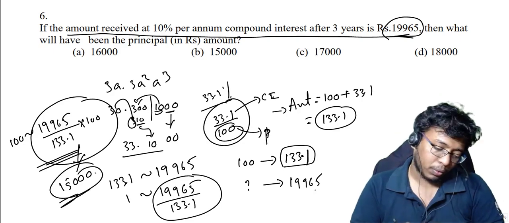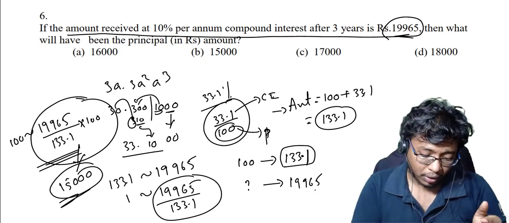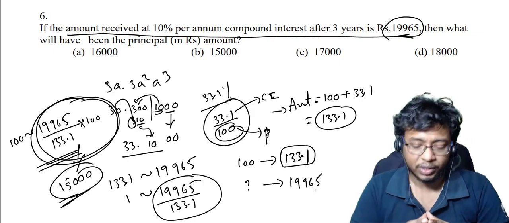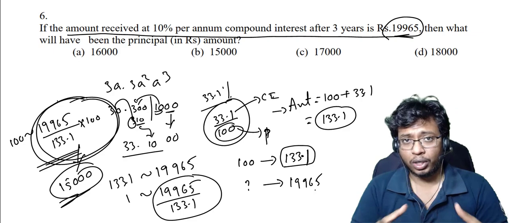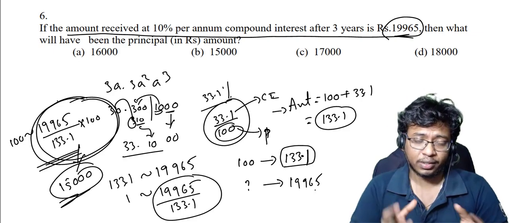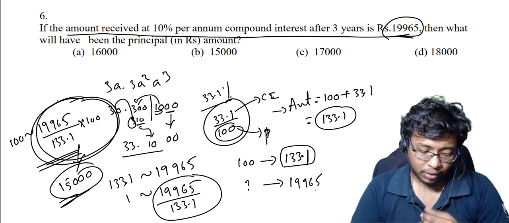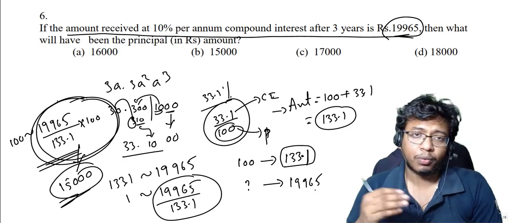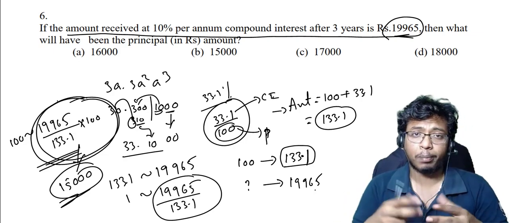Even if you don't have a calculator, you can calculate this exact answer in seconds, again using the digital sum concept. But applying digital sum is not required here, since we have a calculator in this exam, right? So this is how you will be able to solve your compound interest problems quickly. Now the rest of the questions I'll be discussing in part 2 and part 3, right?